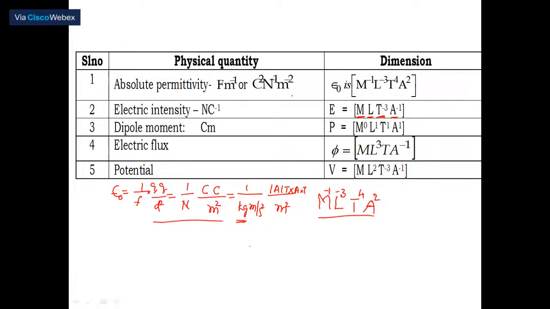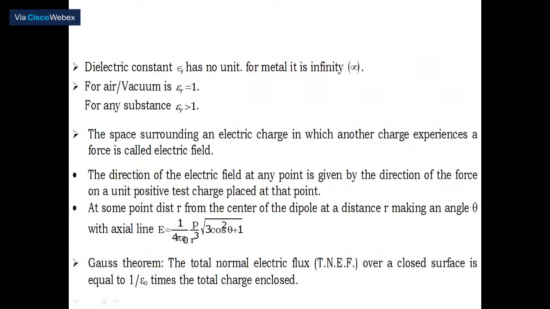Okay, let me move on to the next one. You can see here dielectric constant epsilon r. It has no unit. For a metal, it is equal to infinity. Okay, what are dielectrics? Dielectrics are basically insulators. They do not have free electrons in the last orbit. Therefore, they do not conduct heat and electricity.